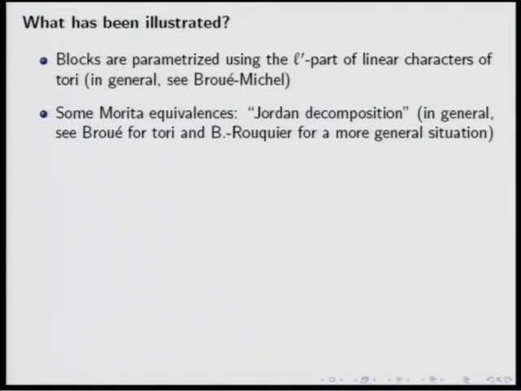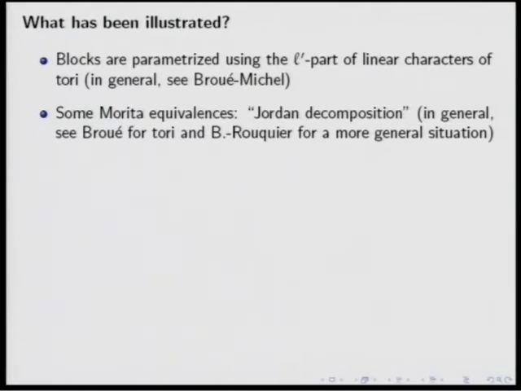So here, maybe I will speak to the experts. The Jordan decomposition theorem of Raphaël and me tells you that you get a Morita equivalence whenever the centralizer of some semi-simple element of the dual is contained in a Levi subgroup.